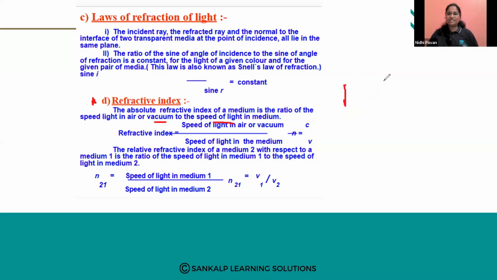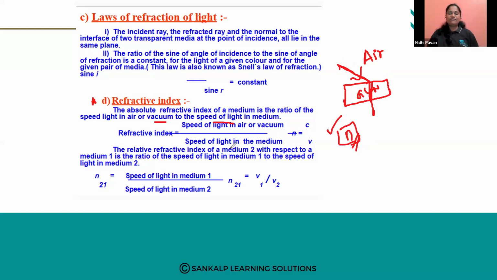Suppose I consider a rectangular glass slab. Here we have air medium, here we have glass medium. The ray of light is traveling from air to glass. So here, the speed of light in the air to the speed of light in the medium. The medium may be water or glass. That will give us the refractive index, which is represented by n.